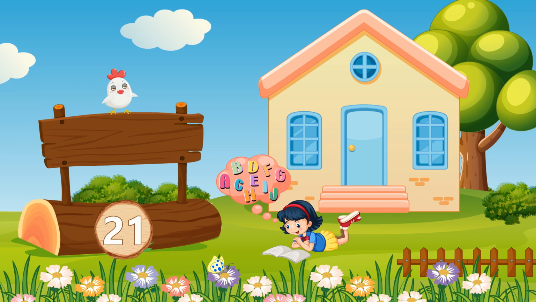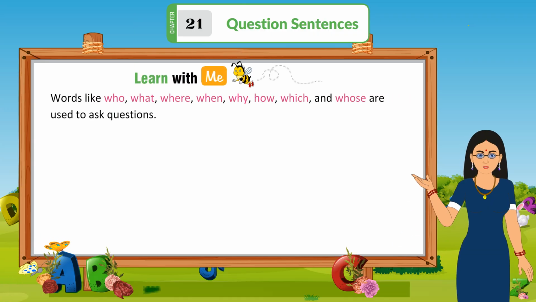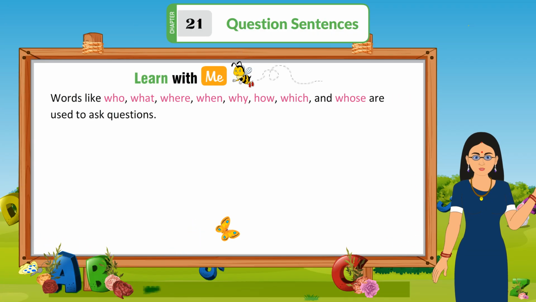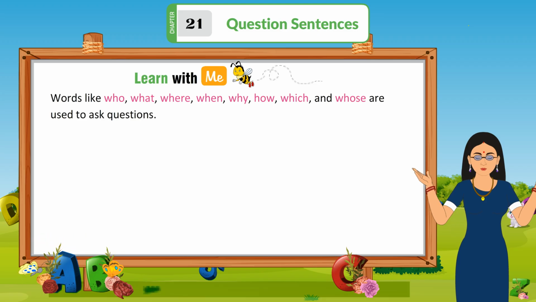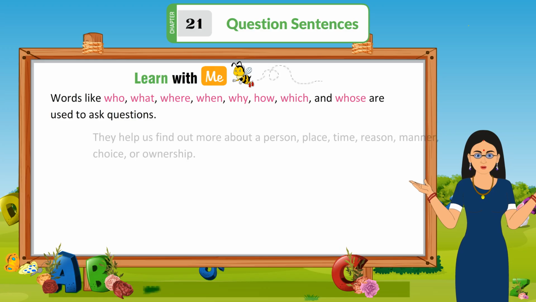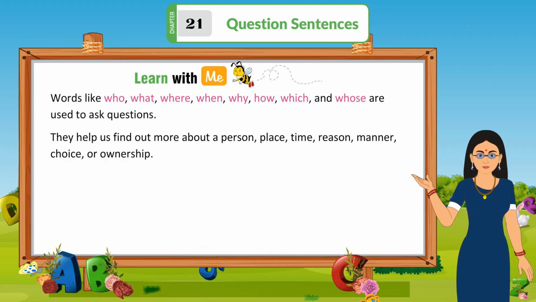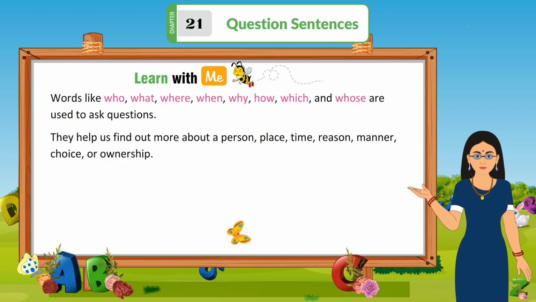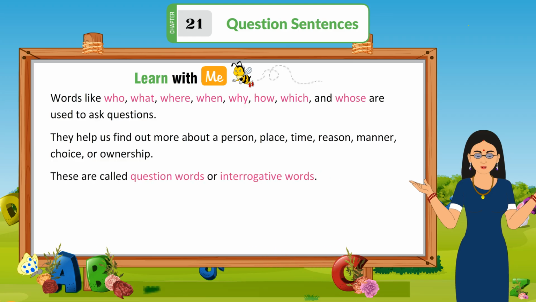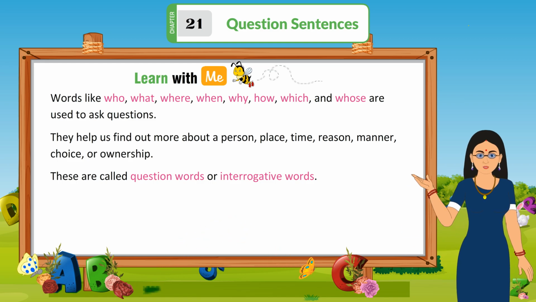Chapter 21: Question Sentences. Learn with me. Words like who, what, where, when, why, how, which, and whose are used to ask questions. They help us find out more about a person, place, time, reason, manner, choice, or ownership. These are called question words or interrogative words.